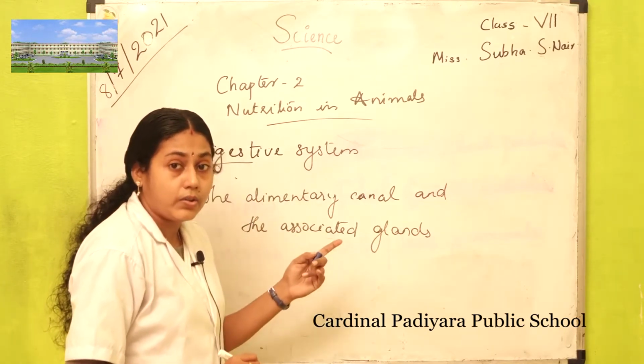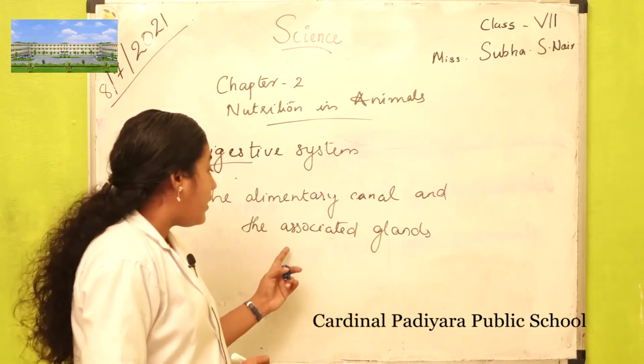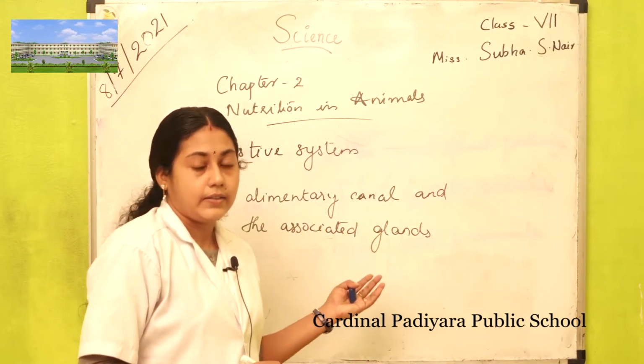So, what constitutes the digestive system? The alimentary canal and the associated glands together constitute the digestive system.